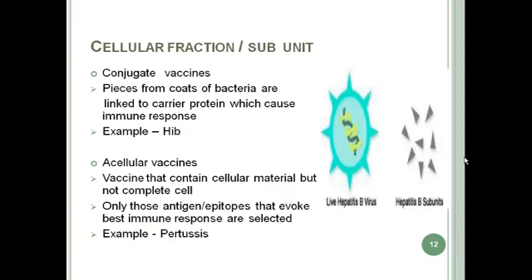Next is acellular vaccine. Acellular vaccine contains cellular material but not the complete cell. Here also only some component of the cell is administered, not the whole cell. Only those antigens or epitopes that evoke the best immune response are selected and administered, not the whole cell. So the example is acellular pertussis vaccine. We will discuss acellular pertussis vaccine and whole cell pertussis vaccine in coming slides.